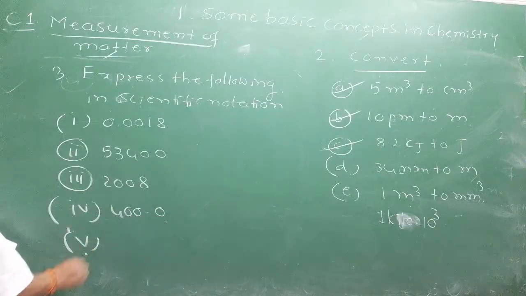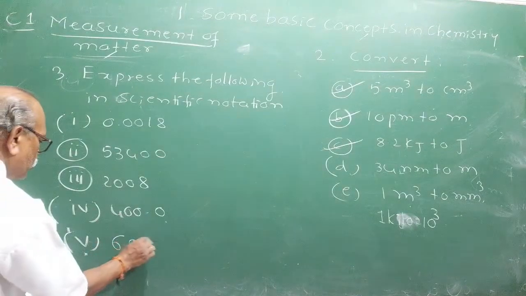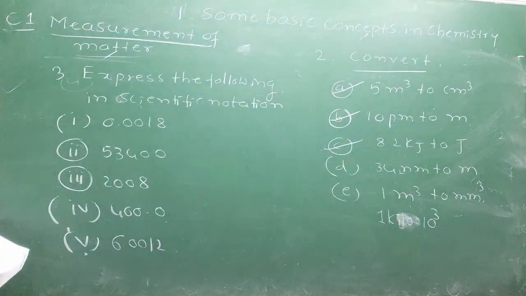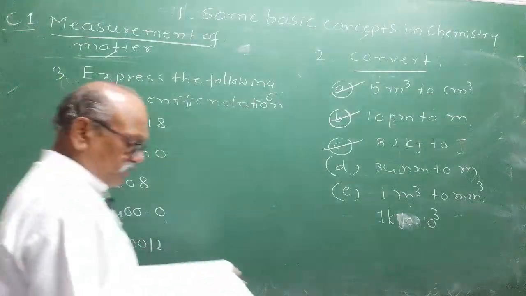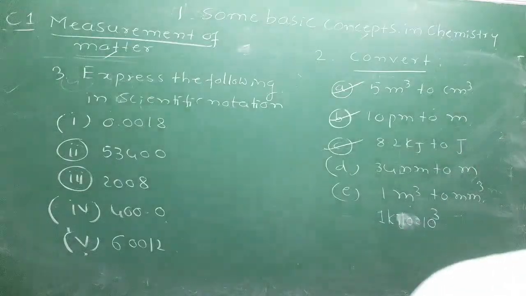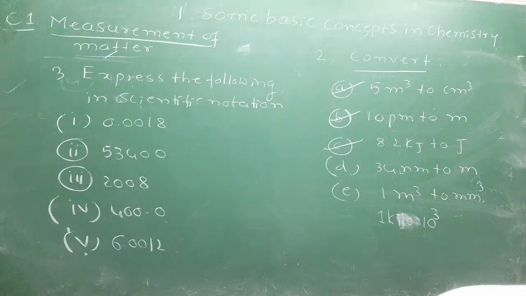Fifth one, 6.0012. Write them in scientific notation. Today I am testing your ability.